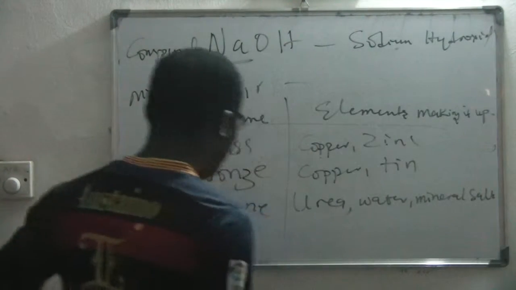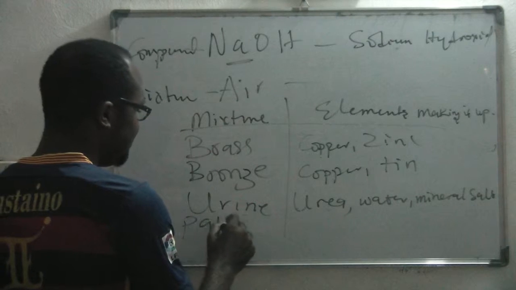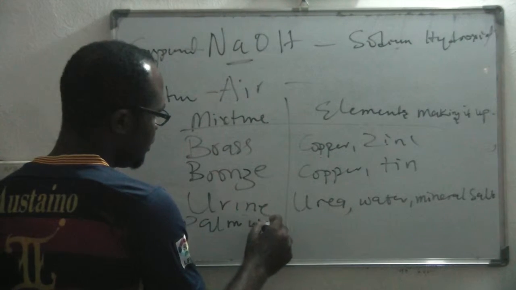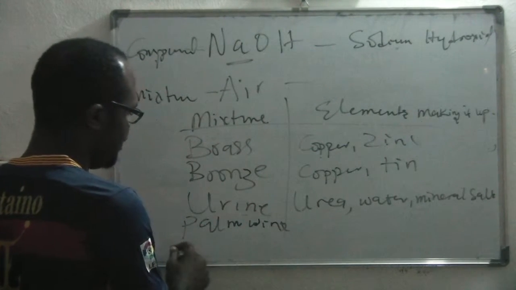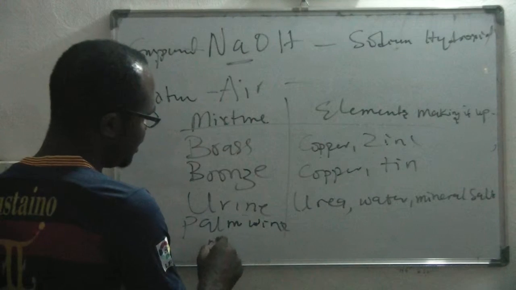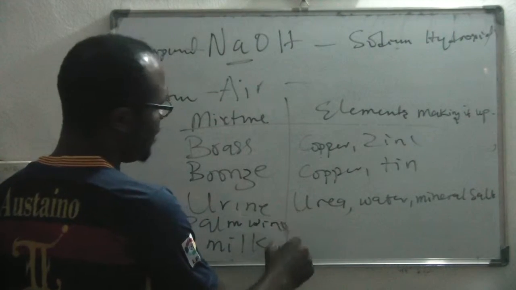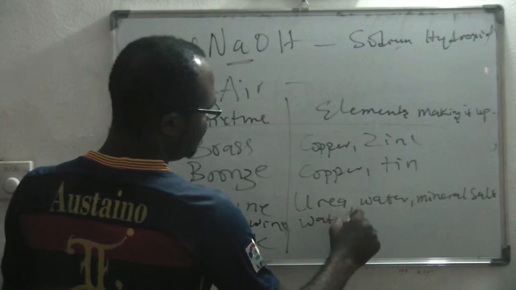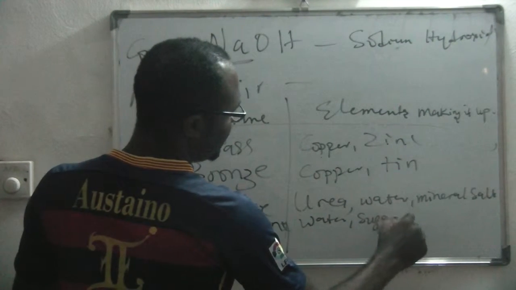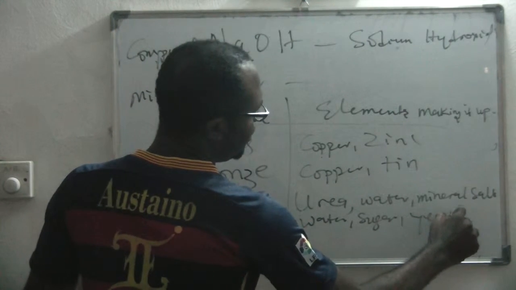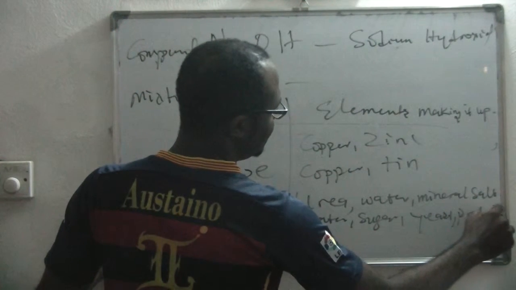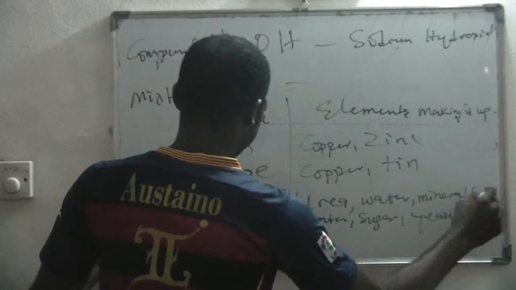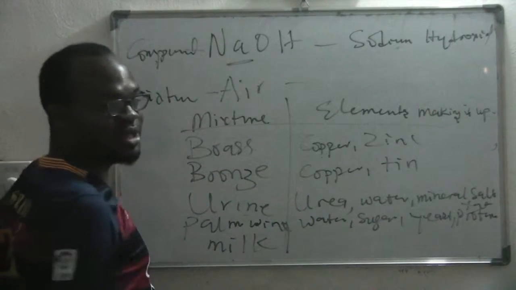Good. Then we have other things like palm wine and milk. Palm wine is made up of water, sugar, yeast, protein, fats, vitamins and mineral salts.